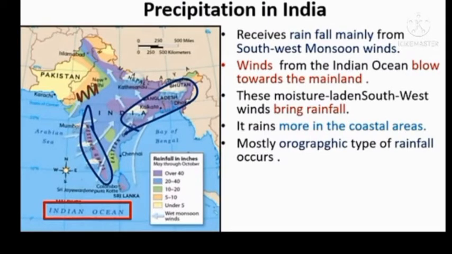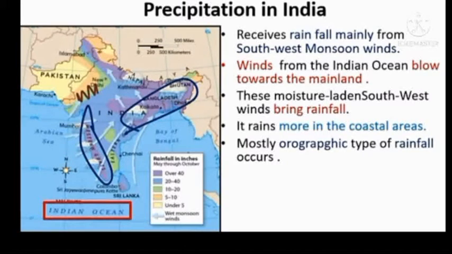Now we are going to see the precipitation in India. We already learned that India receives rainfall mainly from southwest monsoon winds. Because of high temperatures in summer, low pressure areas develop in Punjab plains and the Thar desert of Rajasthan. This attracts winds coming from the high pressure region in the Indian Ocean, which start blowing towards the mainland of India. We have already studied that the wind always blows from the high pressure regions to the low pressure regions.